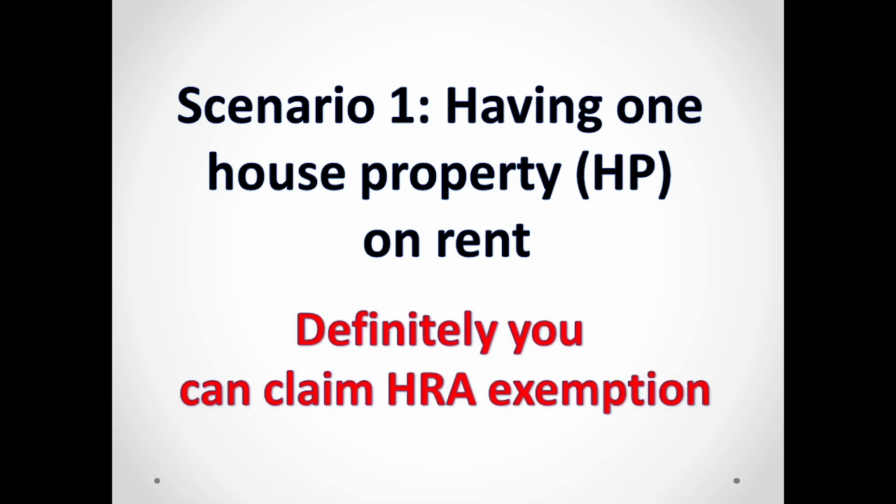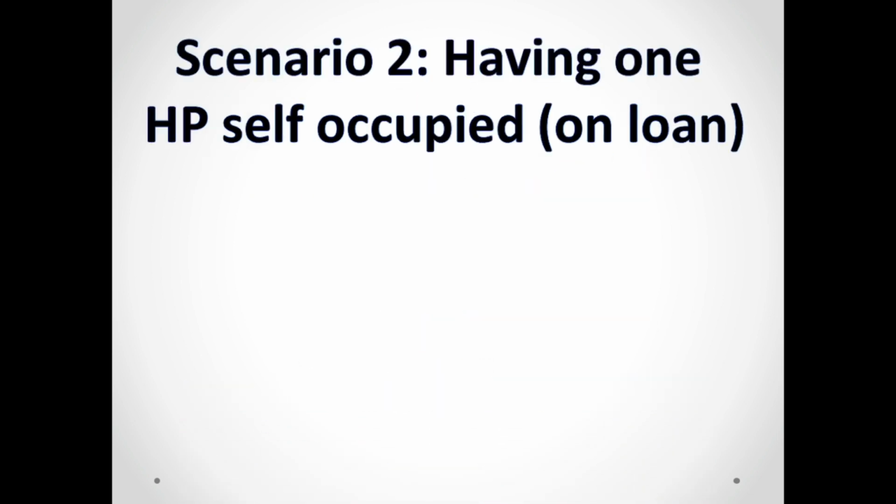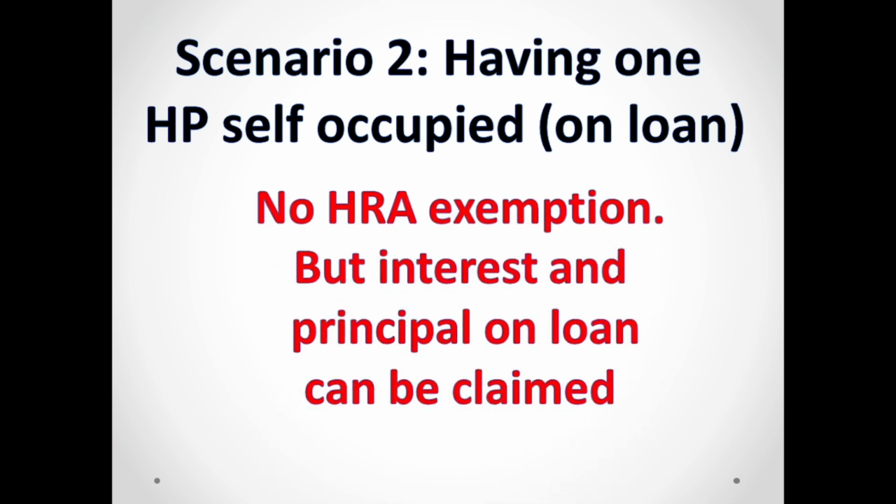Next, you are having only one house property which is self-occupied. Since you are not at all having a rental property, you are not at all paying rent. That means there is no HRA exemption which can be claimed in this case. But since you are repaying the loan, you will get the interest and principal benefits. How? Refer to my last video on under which head you will get it.